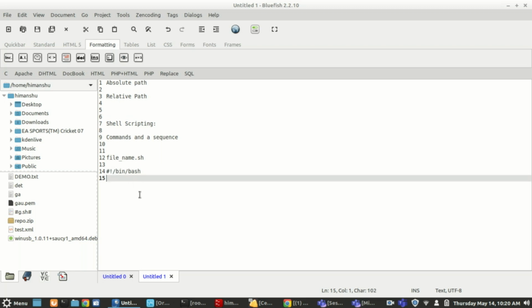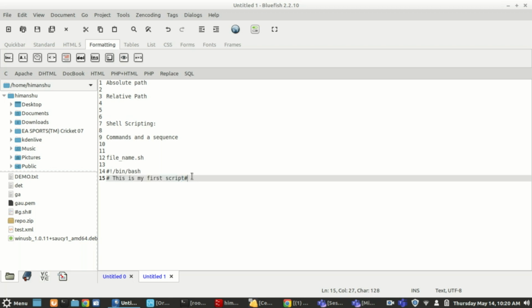Then if you want to write any comments, a normal plain text comment that is not executed by the shell script or the bash interpreter, you have to give a hash. So hash is for anything like "this is my first script." This hash shows what the comment line is. This is just for user readability. It is not for anything to be executed, it is just for the user to read.